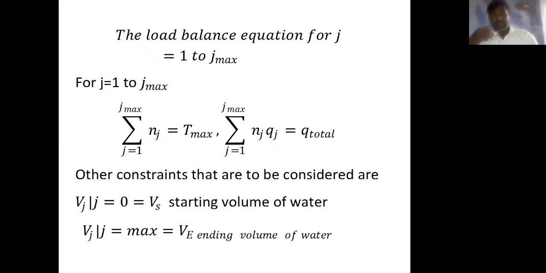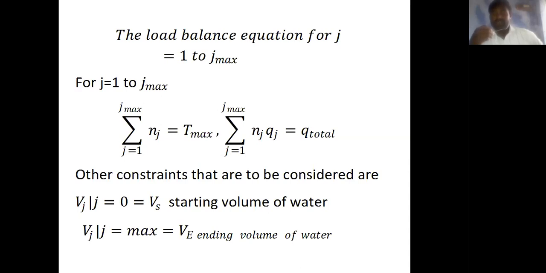So let me write the summation form for the water discharge. Summation of j equal to 1 to j maximum Nj into Qj equal to Q total. Q is the discharge, Qj means total discharge, and other constraints are to be considered here. So Vj for j equal to 0 equals Vs, the starting volume of the water. You know we already discussed this in the water availability constraints.